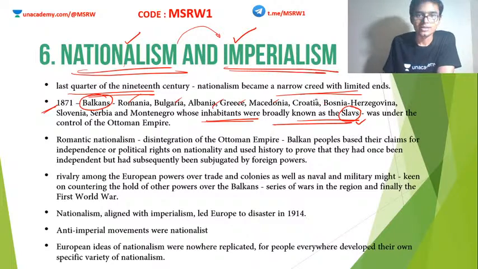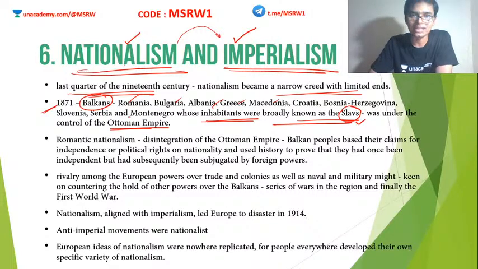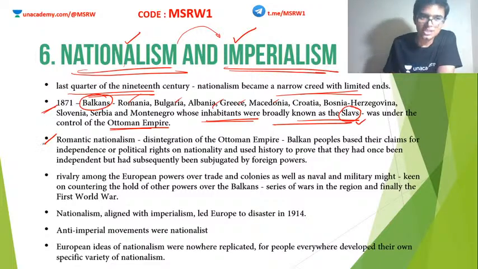Okay, and these Balkan states were actually under the control of the Ottoman Empire, with its capital at Constantinople. So the Ottoman Empire was in control of this region known as the Balkan region. This is the time when romantic nationalism happened all across Europe. I told you about this in a previous slide, how people appealed to the emotions, common traditions, collective heredity, etc. So romantic nationalism caused the disintegration of the Ottoman Empire.